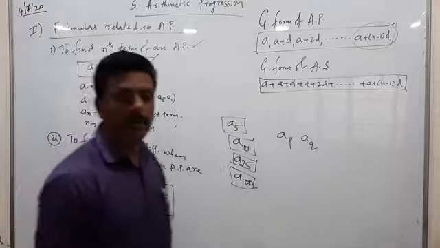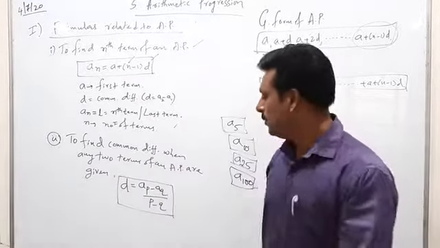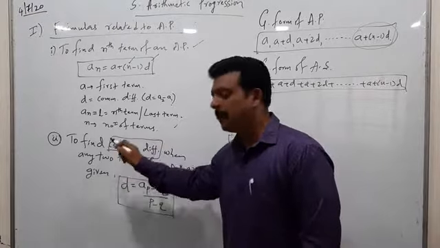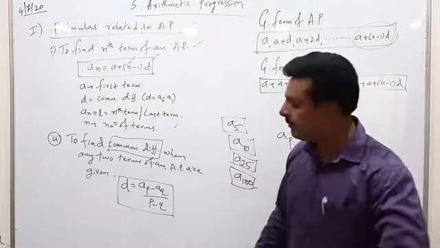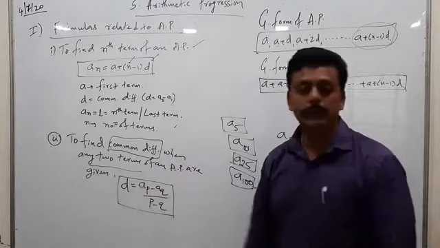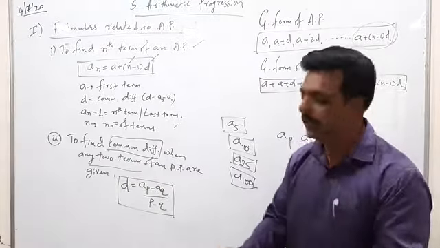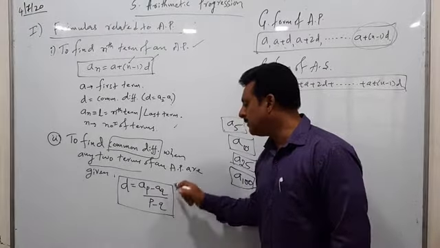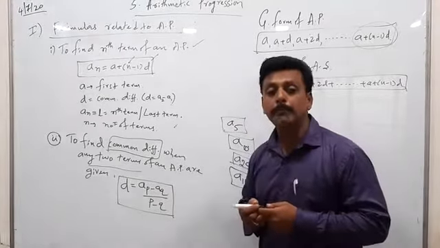This is a formula what you are supposed to use to find out common difference of an AP. When to use this formula? When the given terms are any two terms. If they are not consecutive terms, then only you have to use this formula, (ap - aq) / (p - q).